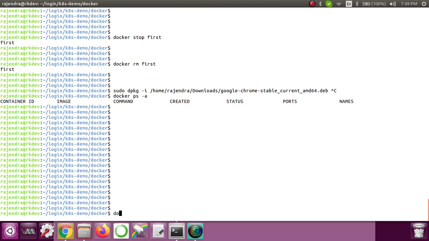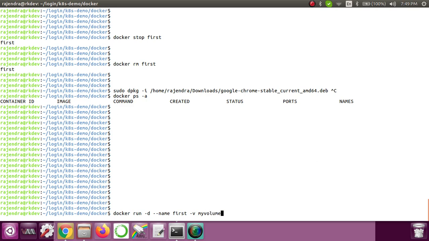So how to create it? Docker run -d for running as a daemon, --name equal to first, and then, sorry, we have an option called -v. Okay, -v will take a value in a key-value pair, so we need to provide the volume.